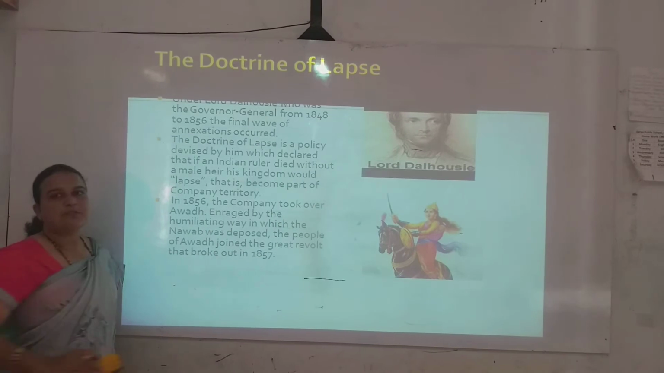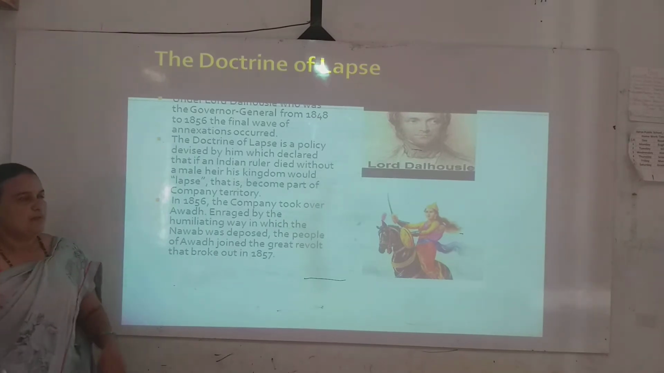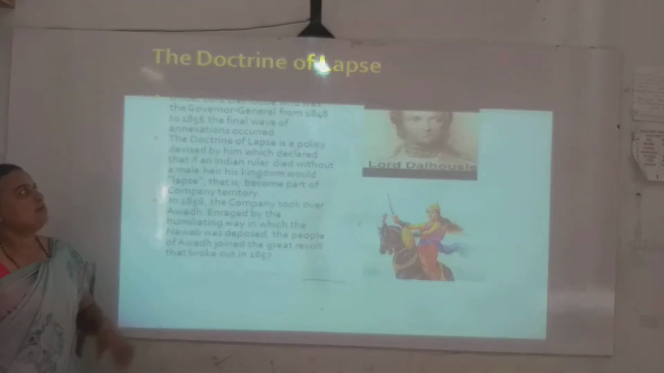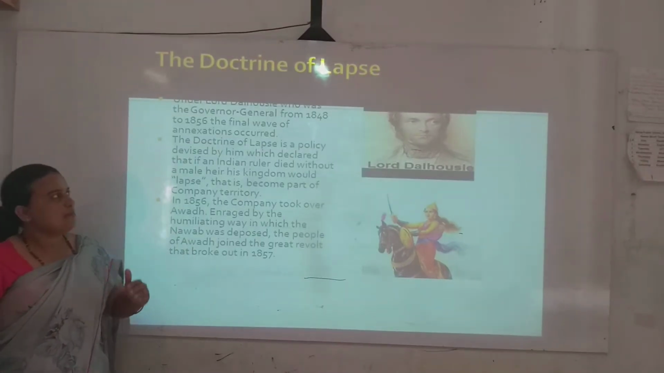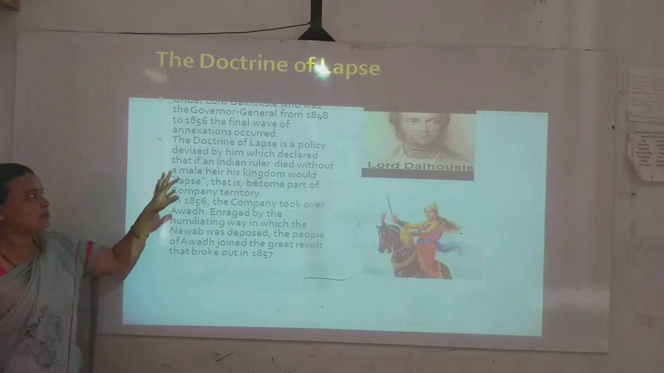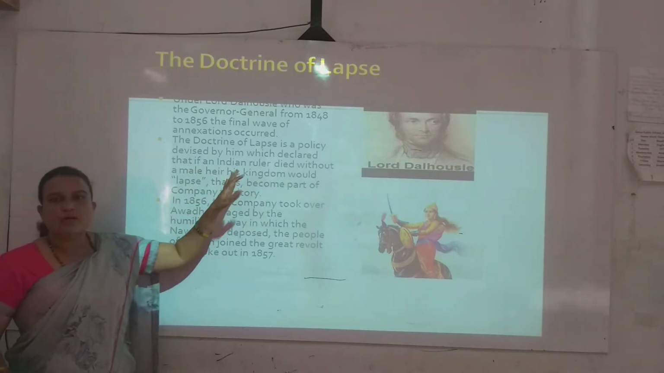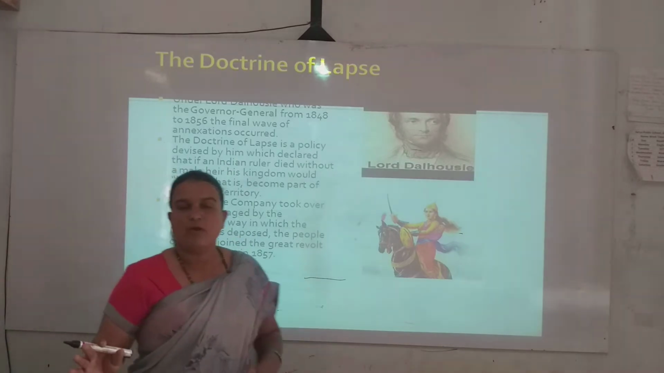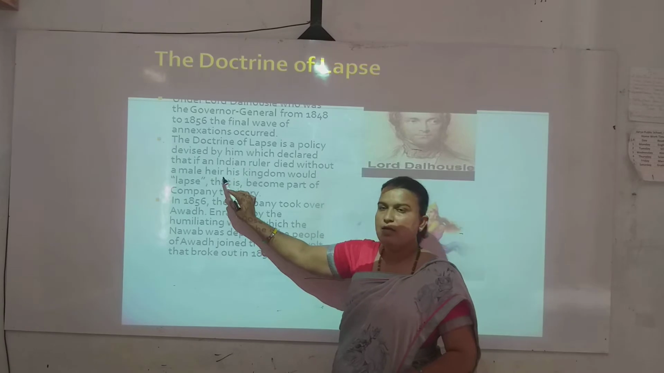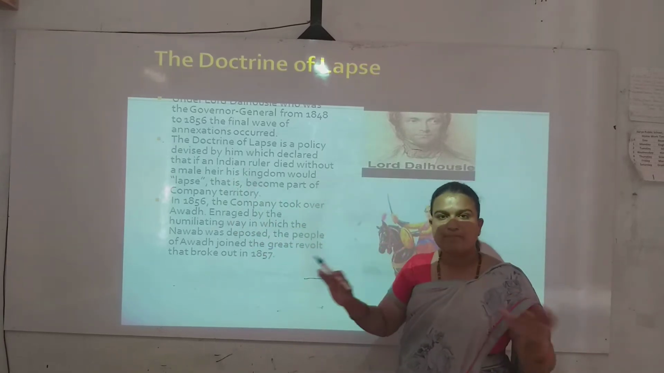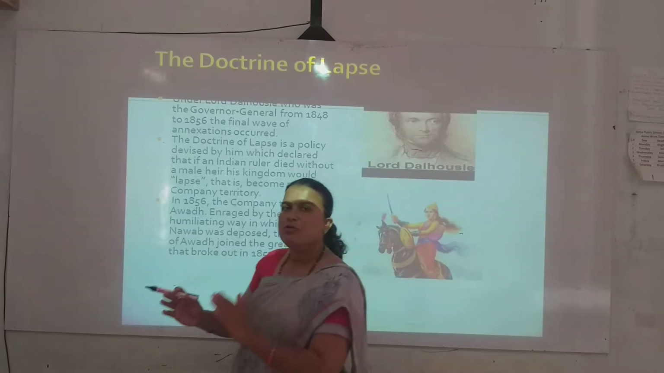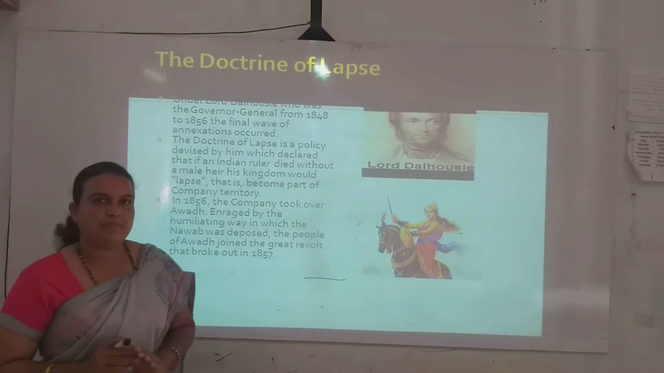Second method, the doctrine of lapse. This method was introduced by Lord Dalhousie. According to this method, if an Indian ruler died without a son or male heir, his kingdom would lapse and be converted into the company's territory.